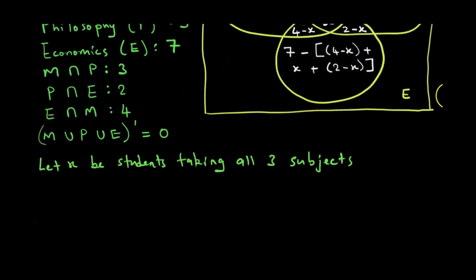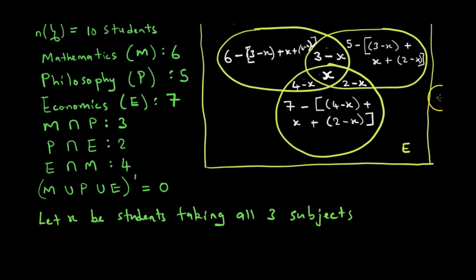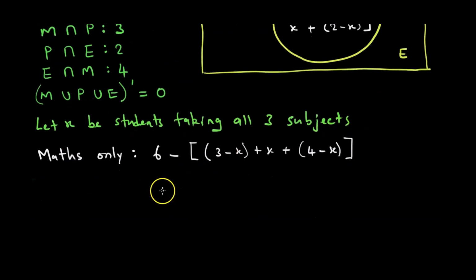Tikauya pano pasi panapa tobva tati isusu togona ngoti maths only, students who are taking maths only. Saka ma-students aya akamira sei? Tiri kuti 6 subtracting then bracket 3 minus x plus x plus 4 minus x close bracket. So let us write it down. Let us solve for maths only.